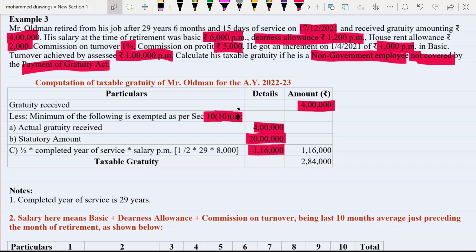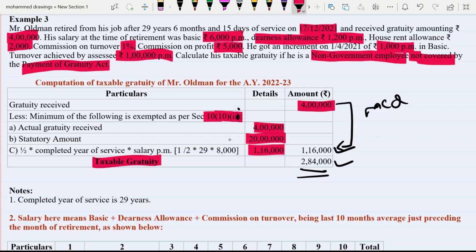Once again, it can be asked in MCQ, what is your exempted amount and what is your taxable amount. At that time you should be very careful. What is your exempted amount? 1,16,000. And what is your taxable amount? 2,84,000. How will you get 2,84,000? You have to deduct 1,16,000 from 4 lakh. You will get 2,84,000. So this is your taxable part of gratuity.